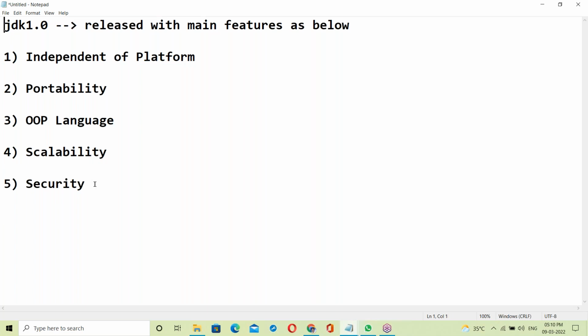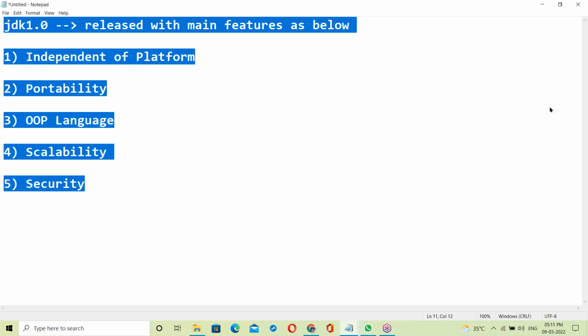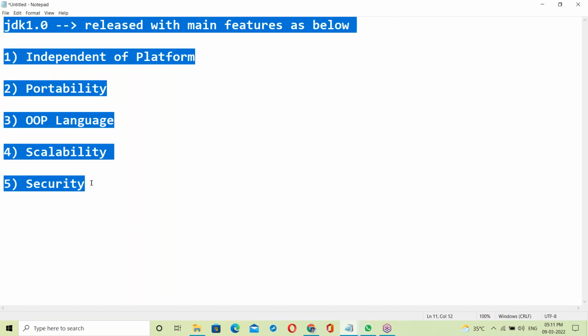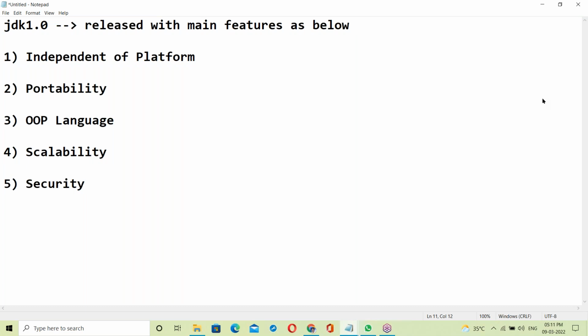To understand all these features, you must have some basics. Some basic knowledge is required to understand all these features.